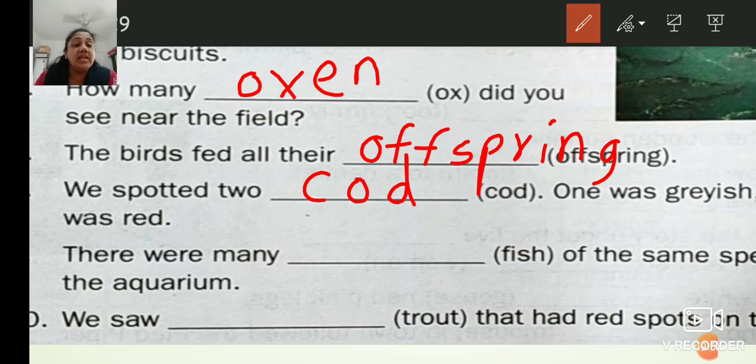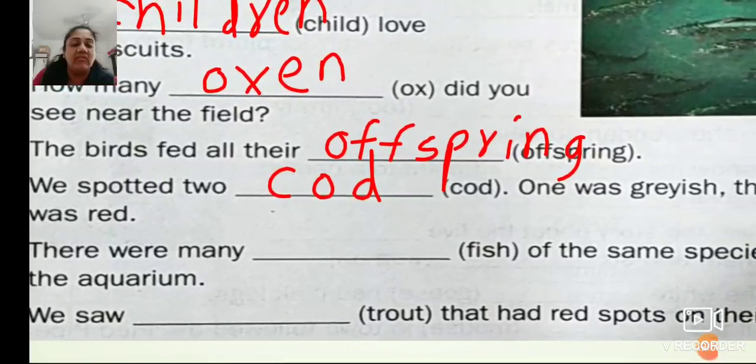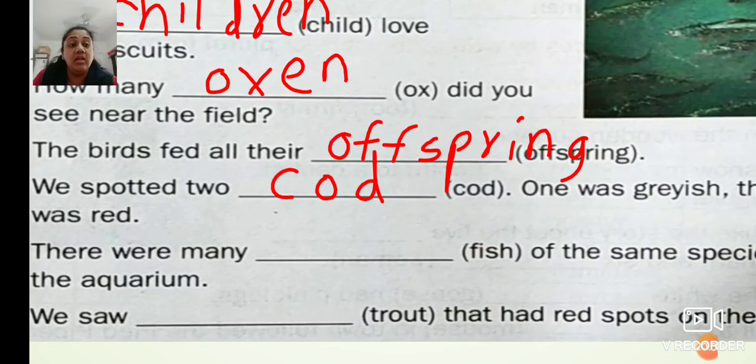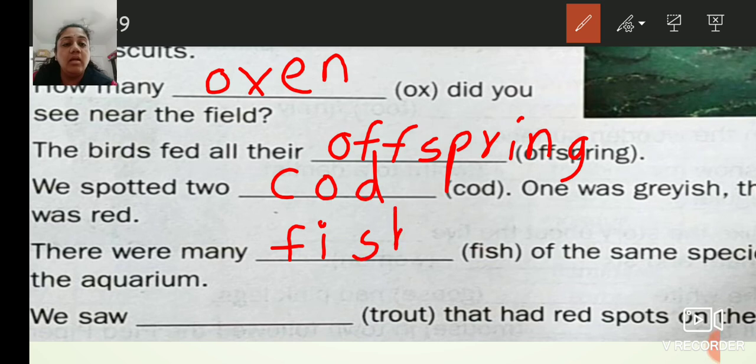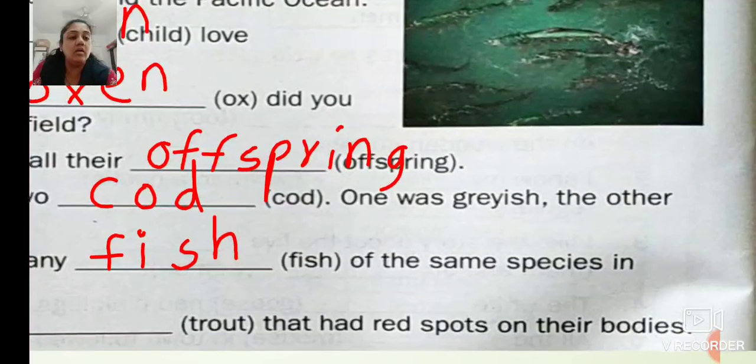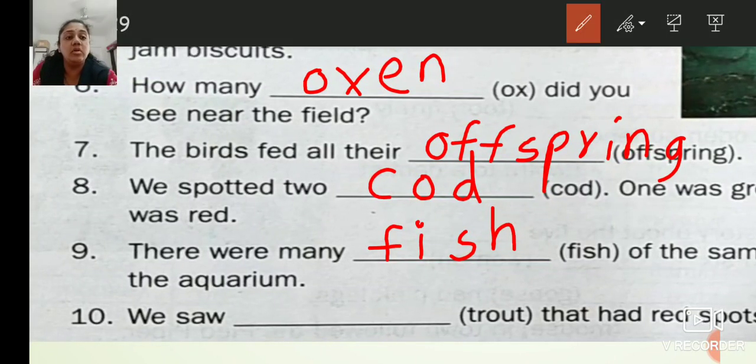There were many dash of the same species in the aquarium. Many fish. So write down F-I-S-H. We saw dash that had red spots on their bodies. Trout. What is the plural for it?